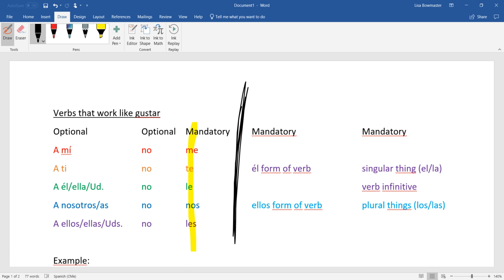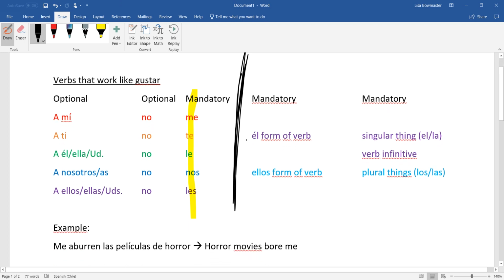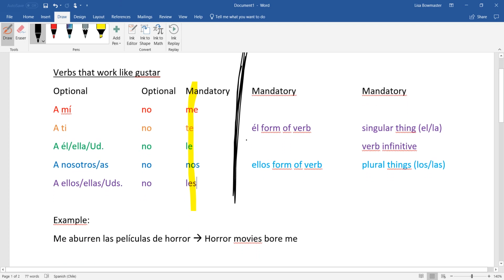The other tricky thing we forget about is the verb infinitive. That's considered singular, so it goes with the singular verb, the el form. So these do not go in the same word order than you expect. You just have to follow across. Write your part 1, write your part 2, and you'll be good to go.